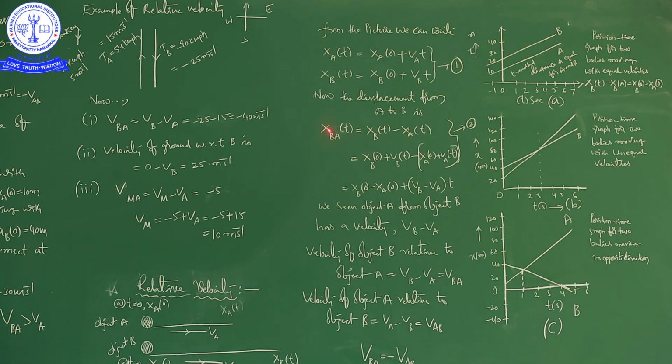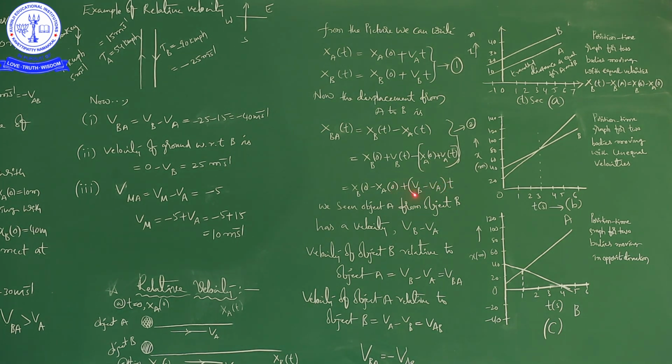So it is the relative displacement, the displacement of B with respect to A. Displacement of B with respect to A is equal to XB of t minus XA of t, right? XB of t means what this is, so that we are writing here. XA of t means what this is, so that we are writing here. Now mathematically, XB of 0 minus XA of 0 plus (VB minus VA) into t, right.